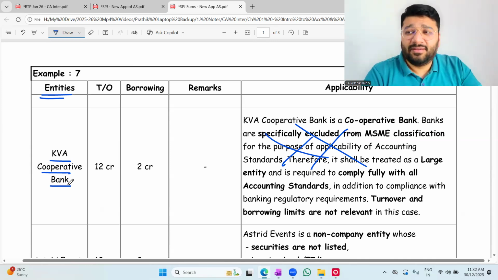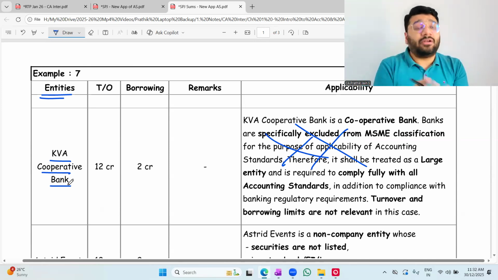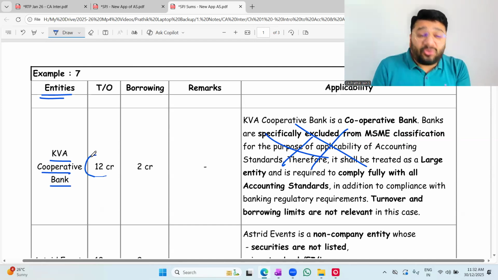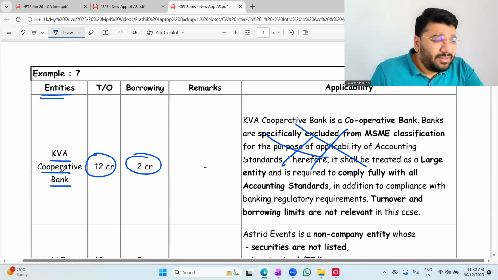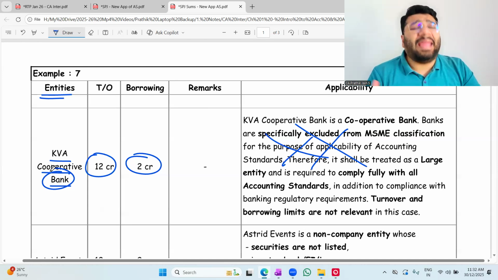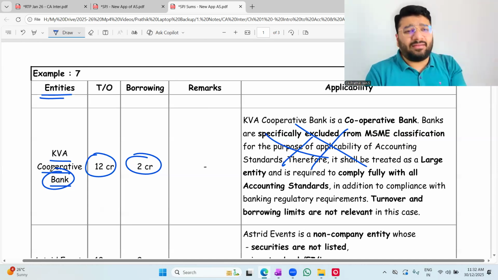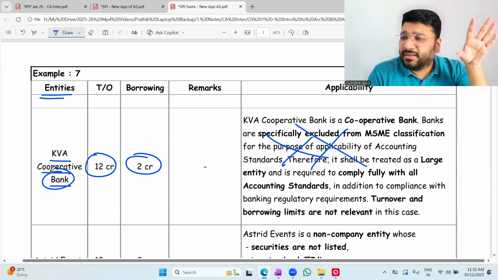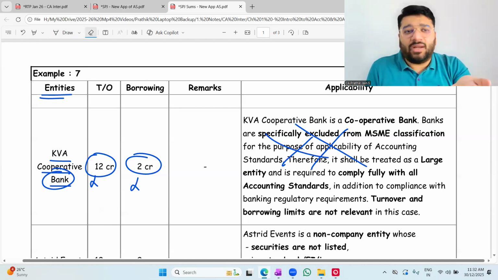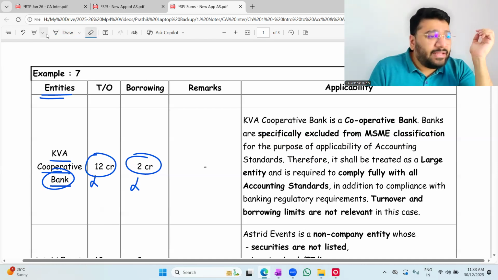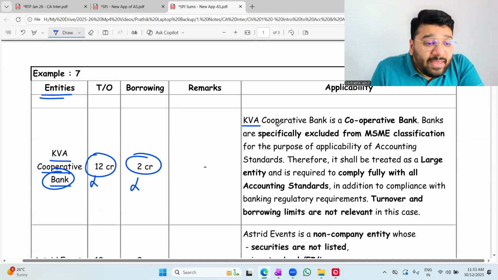Tell me people. Large entity. Why? You didn't look at the turnover, or the borrowing? No, you will not look into the turnover and borrowing limit. For a bank, you will not look into any criteria. If it is a bank, by birth you are a large entity. Turnover is immaterial, borrowing is immaterial, nothing is important. Let me see the answer at least. What I've written is wrong or right? I think it should be wrong, but let's see. KVA Cooperative Bank is a cooperative bank.